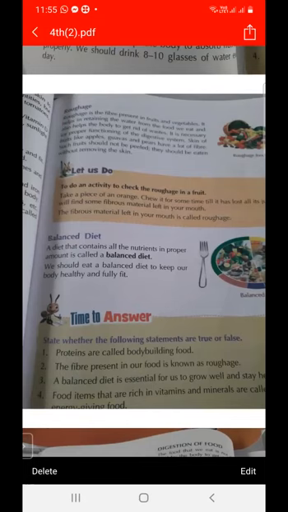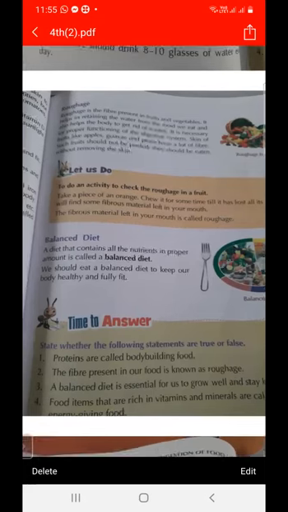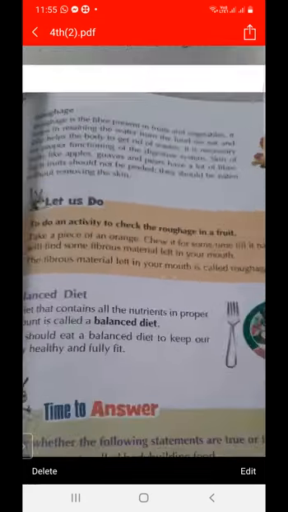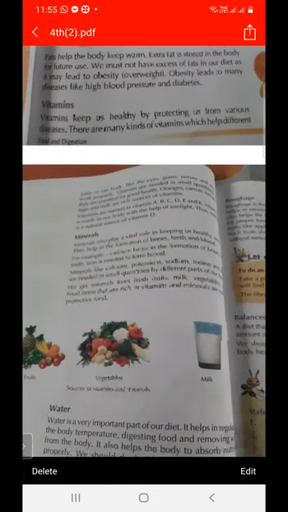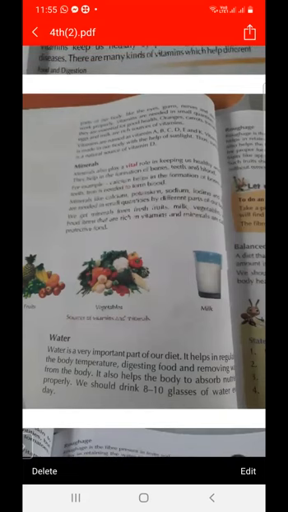So there are different kinds of components of food. First is vitamins, then minerals, and then water. There are so many kinds of vitamins: vitamin A, vitamin B, vitamin C, vitamin D, vitamin E, and K. They are also called protective food.